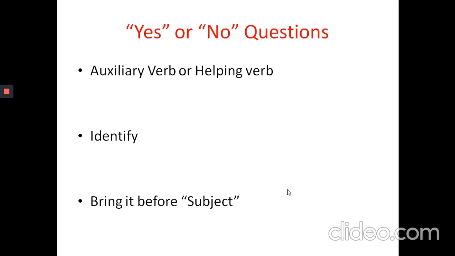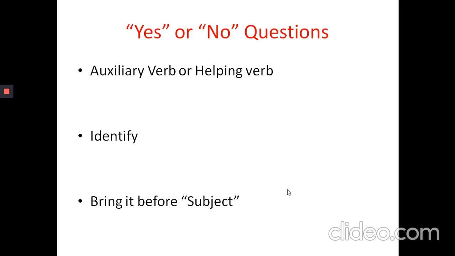For framing a yes or no question, we need the help of an auxiliary verb. In the last class we saw that for converting a given assertive sentence into its negative sentence, we need the help of an auxiliary verb. Here again, for making a yes or no question, we need an auxiliary verb. Therefore, the auxiliary verb keeps on helping us in performing various grammatical activities.